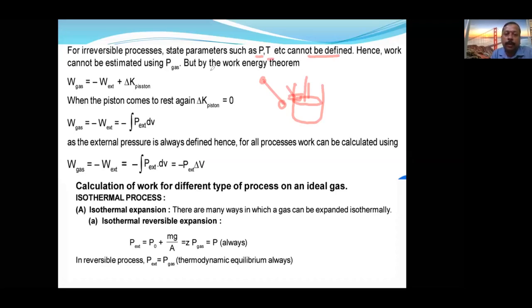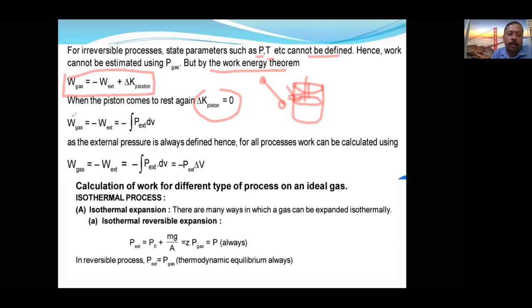But using the work-energy theorem, we can find it out. Work done by the gas is equal to minus work done by the external surrounding, because if work done by the system is positive, work done on the surrounding will be negative, plus delta K of the piston. Once both pressures are the same, it will come to rest. At that time delta K of the piston will be 0.